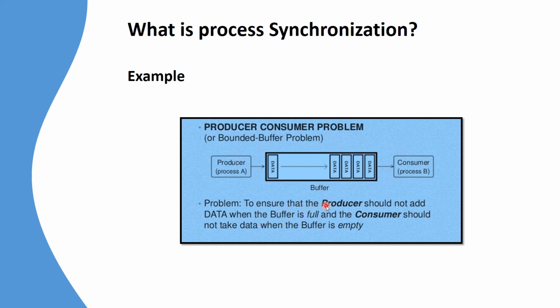It must be ensured that the producer does not add data when the buffer is full and the consumer does not take data when the buffer is empty.